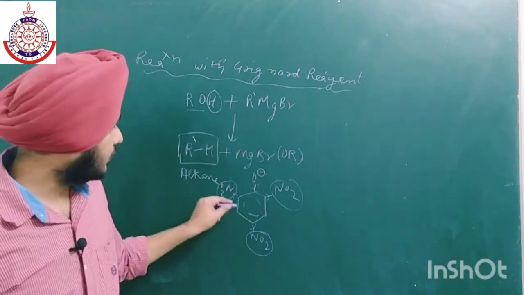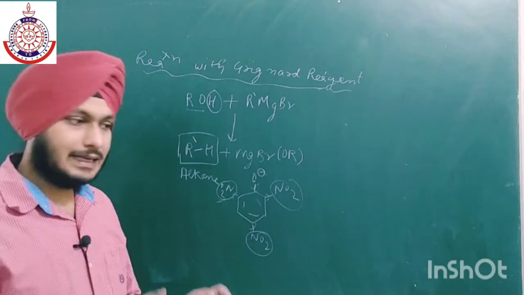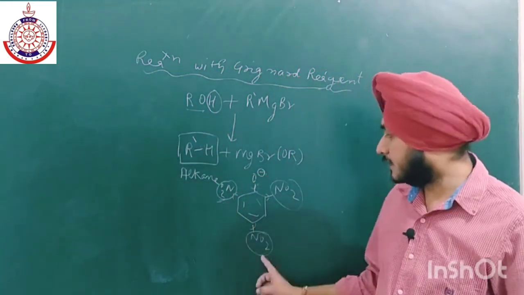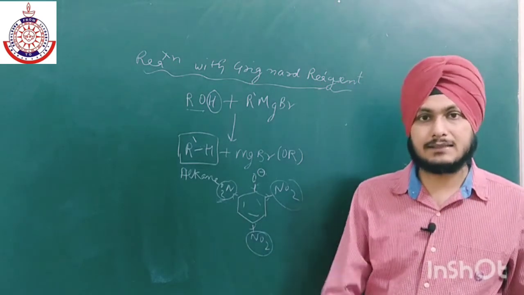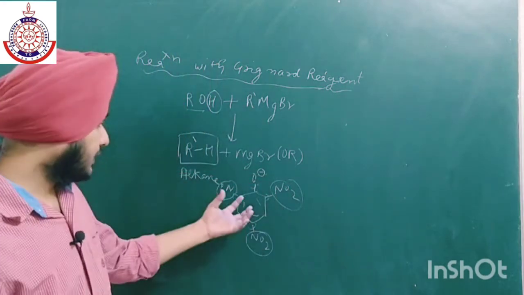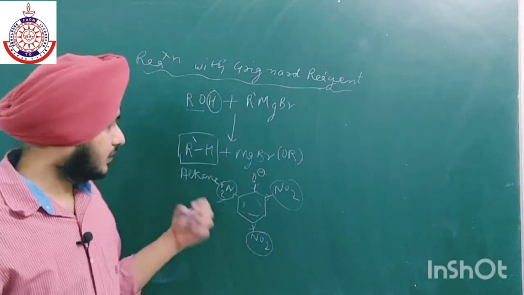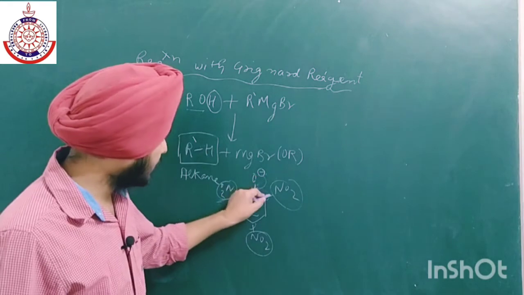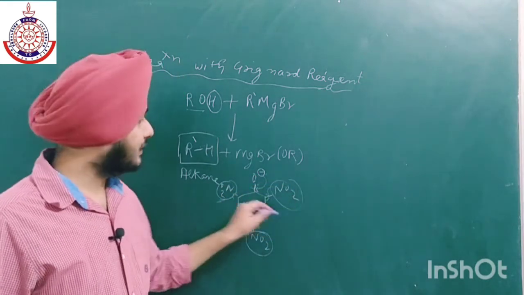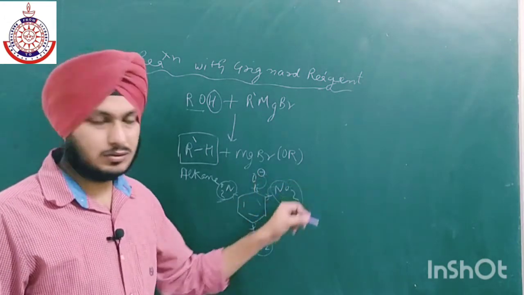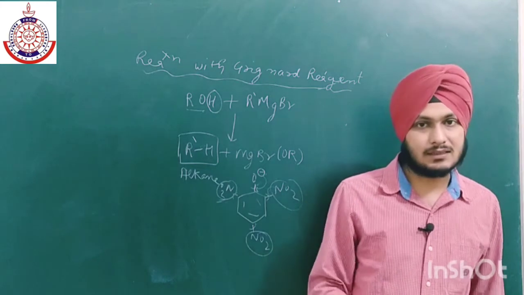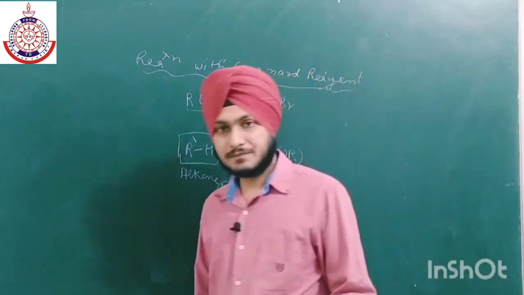Okay, because we all know that acidic strength is directly proportional to minus I of X. And these three are minus I as well as minus R. They will also take the electron density with the help of resonance. If we draw the resonating structure, then the electrons will move inside their group. Inside NO2 also they will migrate the electron density by minus I as well as minus R. So that is why they are stabilizing the